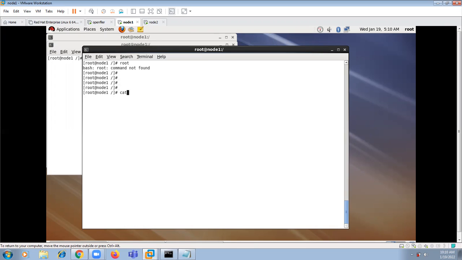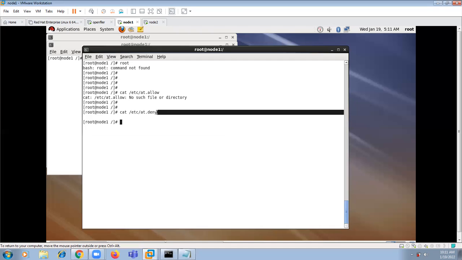We can create one file, /etc/at.allow. Okay, and /etc/at.deny. So we can use these two files, at.deny as well as at.allow.